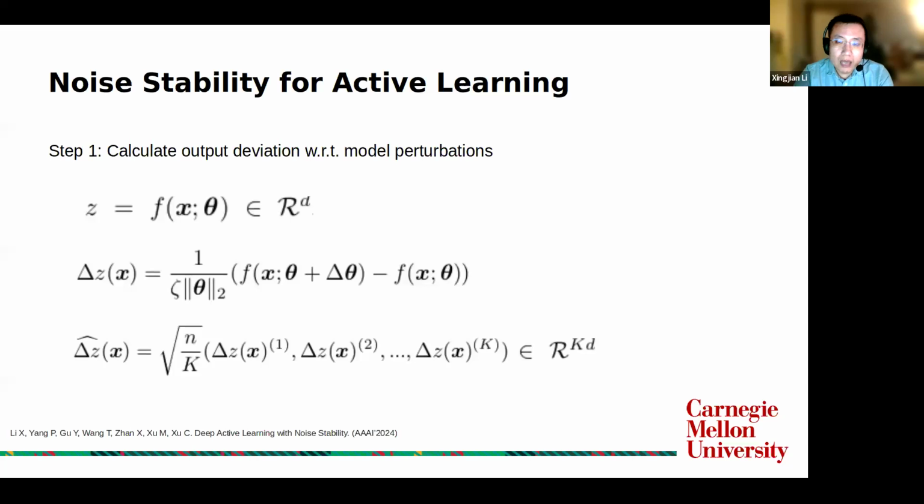Then we apply a small Gaussian noise to the model parameter and get the output deviation delta Z. A normalization term is used here only for the ease of theoretical analysis. Then we repeat the random process k times and generate k different deviations. Then we concatenate those vectors together to form the final output vector for each instance.